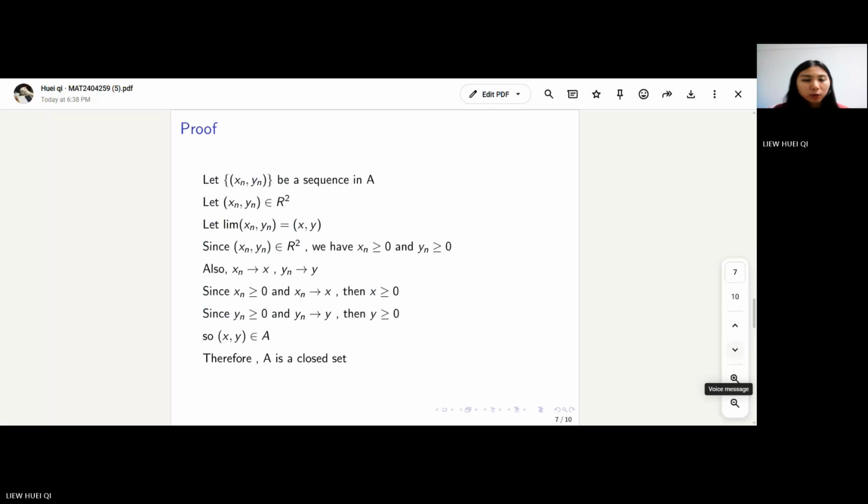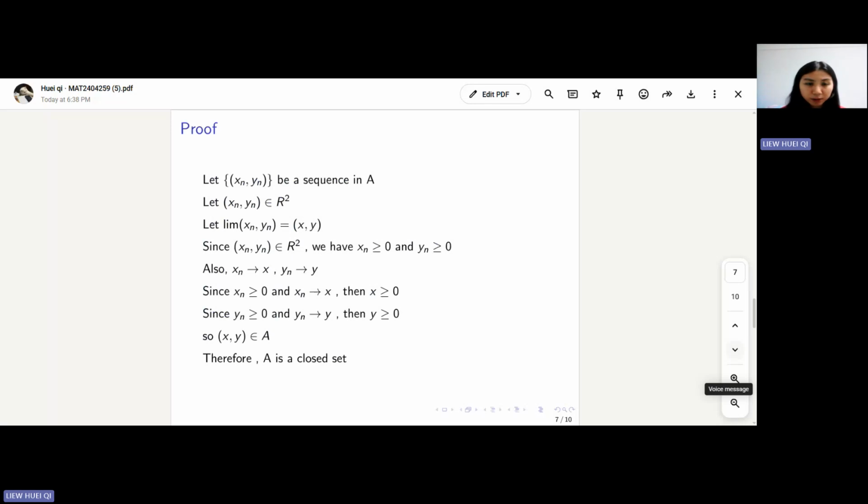Okay, and then we will prove it. First, let (x_n, y_n) be a sequence in A. This means that for every n, we have x_n greater than or equal to 0 and y_n greater than or equal to 0. And then we assume that this sequence converges to a point (x, y) in R squared. So we have x_n converges to x and y_n converges to y. And then we use a key property of limits: if every term of a sequence is non-negative, then its limit is also non-negative.